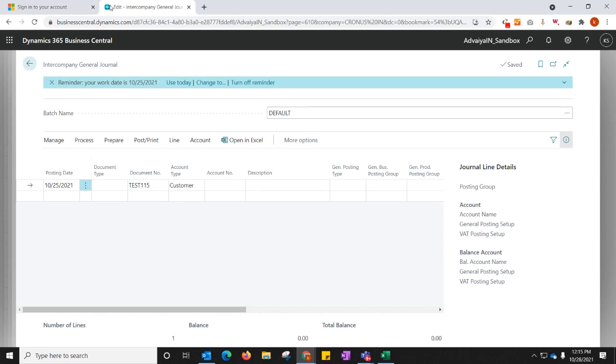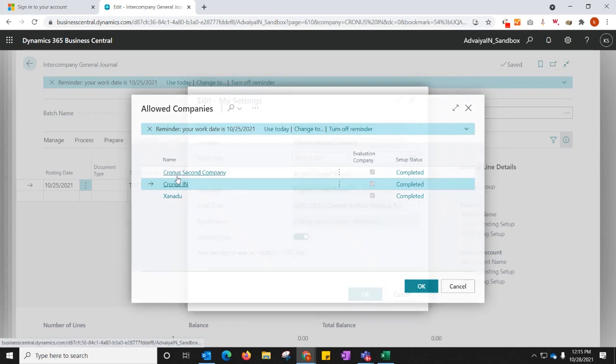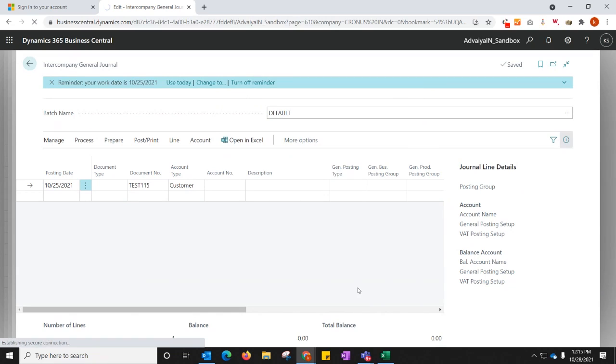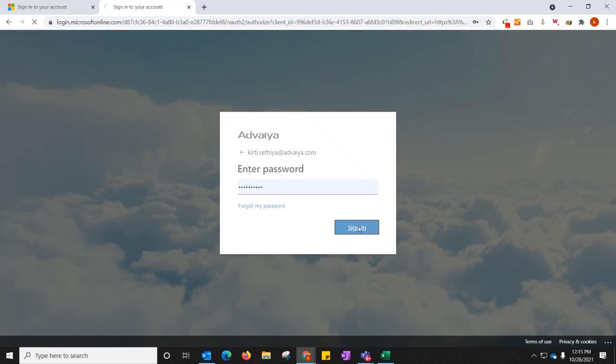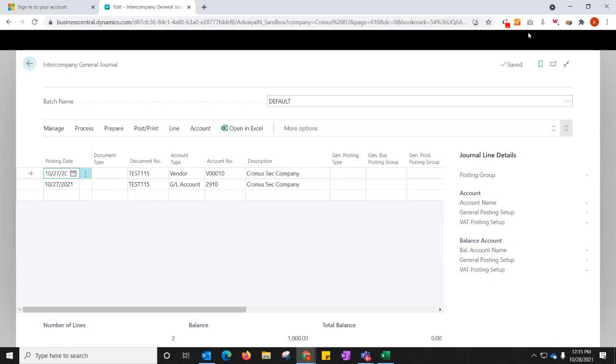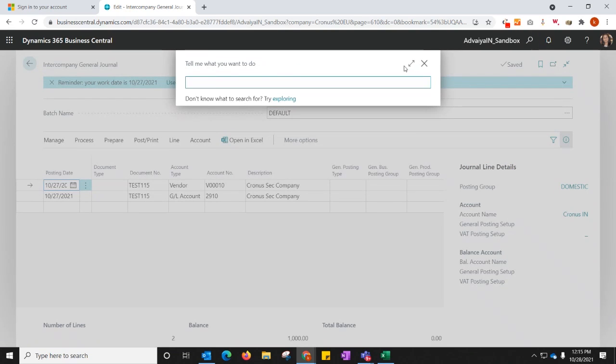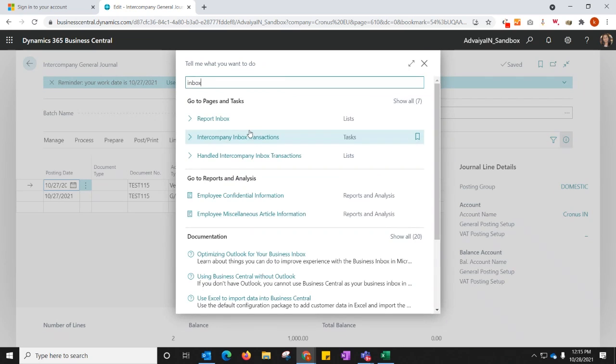Now I'll go back to the other company. I'll switch to my other legal entity to see how this transaction has impacted it. As soon as I log in to my other company, I'll check my transaction inbox.